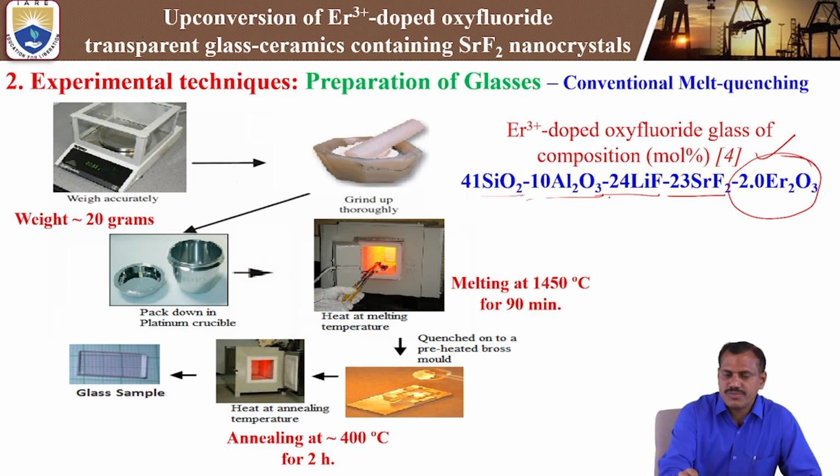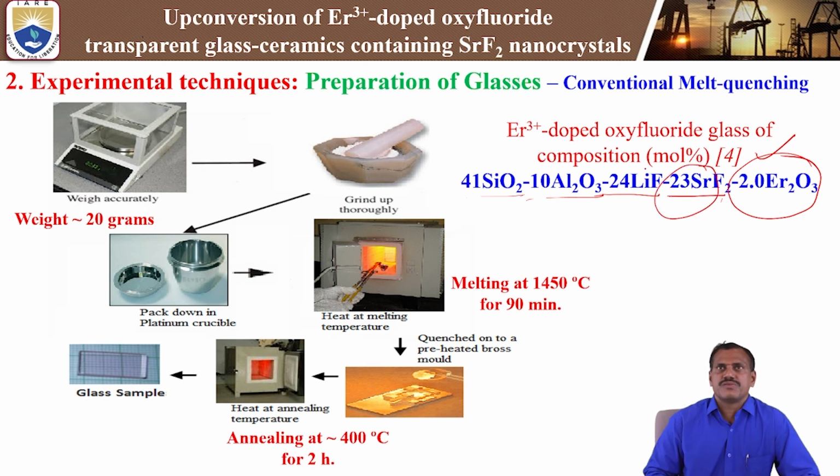So in this particular composition, we are using 24 mole percent and 23 mole percent of fluoride content, lithium fluoride as well as strontium fluoride. In this composition we are using a higher mole percentage of fluoride content. That is why this composition can reduce the phonon energy, because the fluoride content is higher. It reduces the phonon energy band from 900 cm⁻¹ to 300 cm⁻¹. It also forms strontium fluoride nanocrystals, in particular in the Fe3+ doped oxyfluoride glasses.